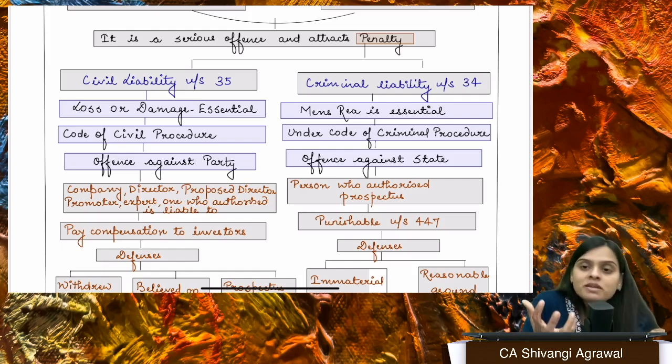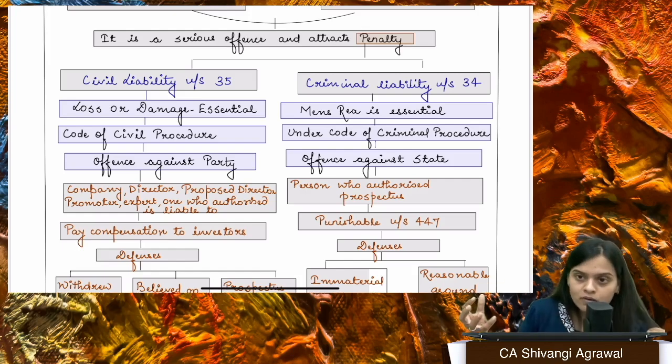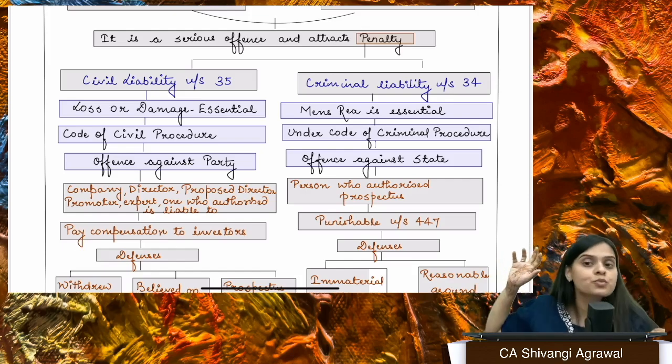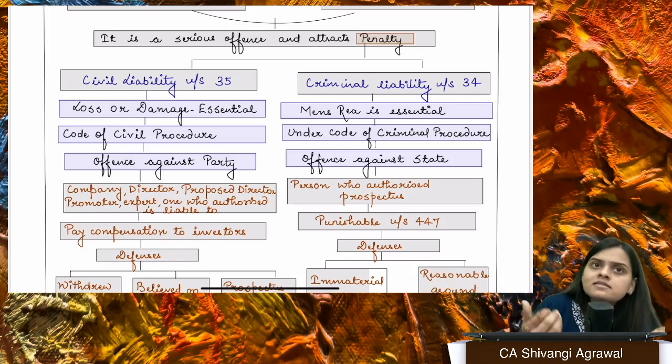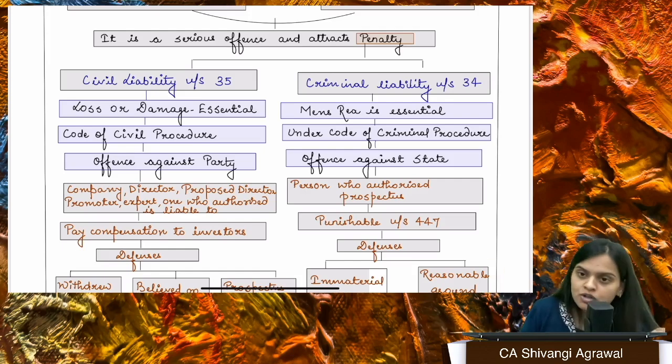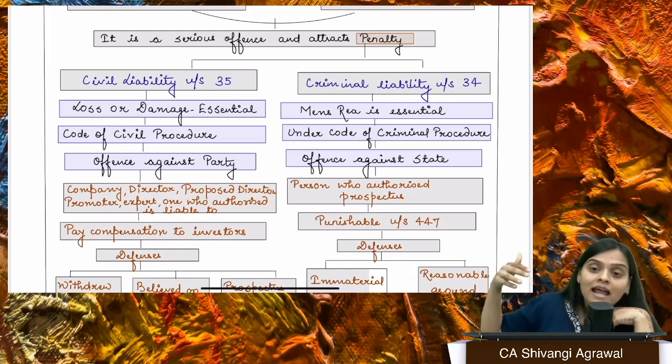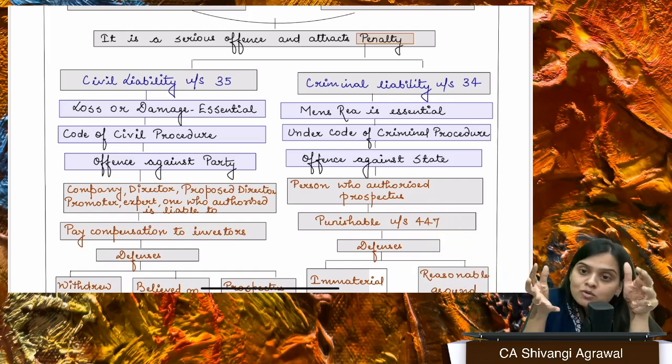Now, sometimes what may so happen, I have to take an opinion of a doctor, right? I believe that particular doctor to be competent enough and he gave this, and I went to some other person and told, look, this particular person is suffering from this and this is the medicine. So I have also conveyed the same to one of my employees that this is what we have got, right? Now, if that prescription or that diagnosis or that medicine is found to be untrue, can they actually blame me? Yes, they can, but I get that defense. No, I completely relied on that doctor. The same goes over here also.